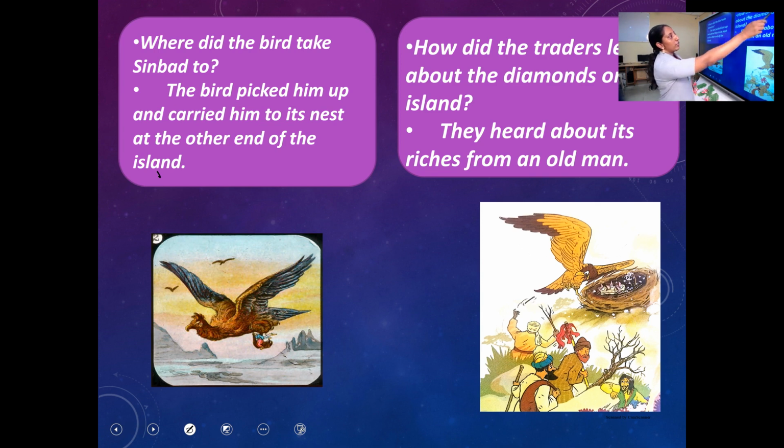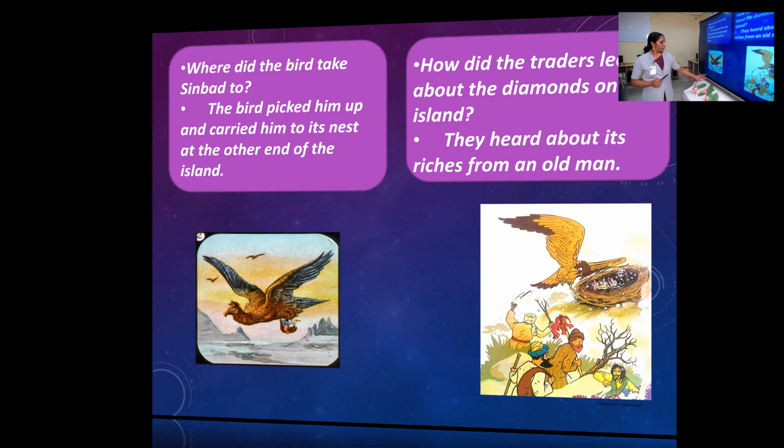Then, how did the traders learn about the diamonds on the island? They heard about its riches from an old man. How did the traders come to know about the riches and the diamonds in the valley? They heard about its riches from an old man.